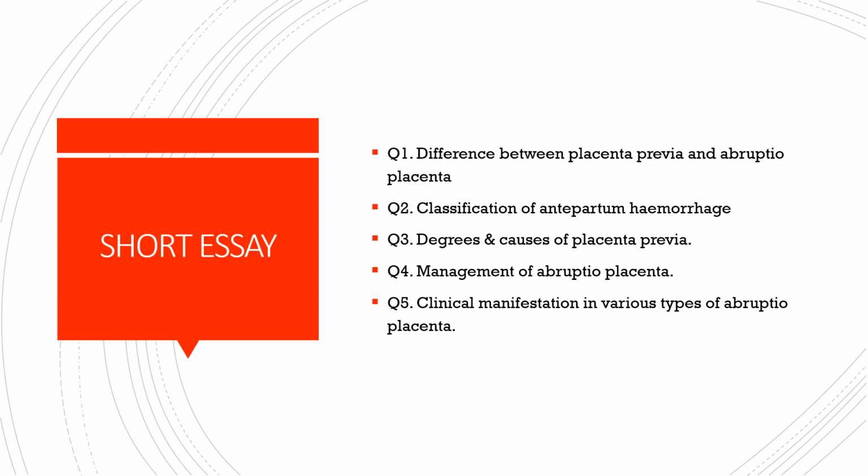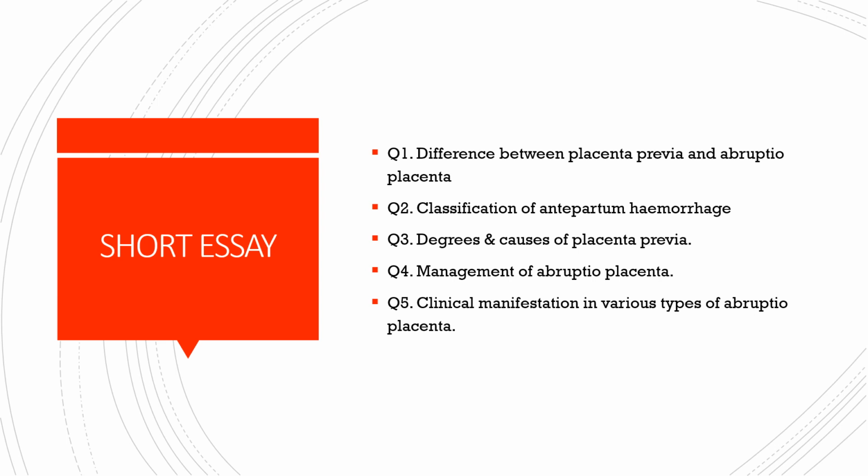In placenta previa, the patient's condition usually correlates with the amount of blood loss, whereas in abruptio placenta it is completely unpredictable, because the blood loss which you see can be less, but the patient's condition can be more critical because of the concealed type of abruptio placenta. And if you see the perinatal mortality rate and maternal mortality rate, it is higher in abruptio placenta as compared to placenta previa. These are some of the differences. You can also draw the diagrams of the types of placenta previa and abruptio placenta in the difference.